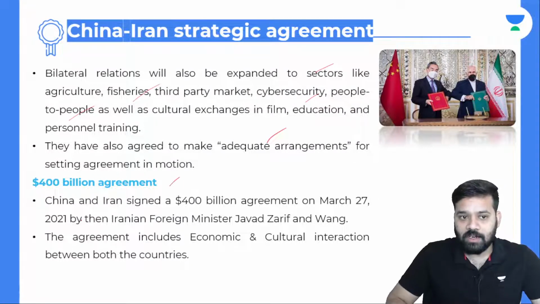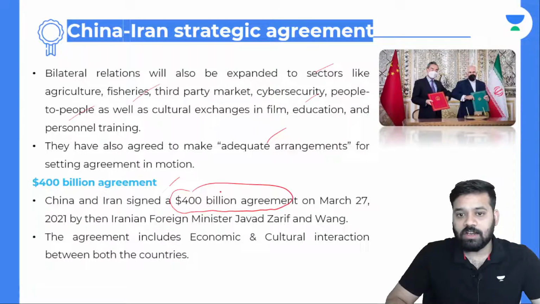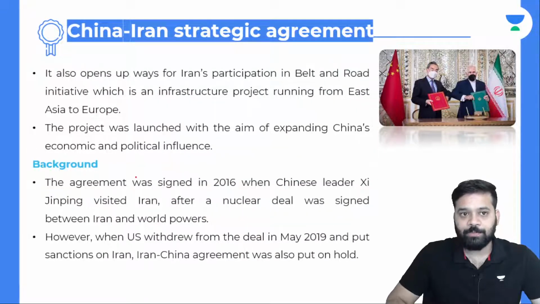$400 billion agreement. China and Iran signed a $400 billion agreement on March 27th, 2021, by then Iranian Foreign Minister Javad Zarif and Wang. The agreement includes economic and cultural interaction between both countries. It also opens up ways for Iran's participation in the Belt and Road Initiative, which is an infrastructure project running from East Asia to Europe. The project was launched with the aim of expanding China's economic and political influence.